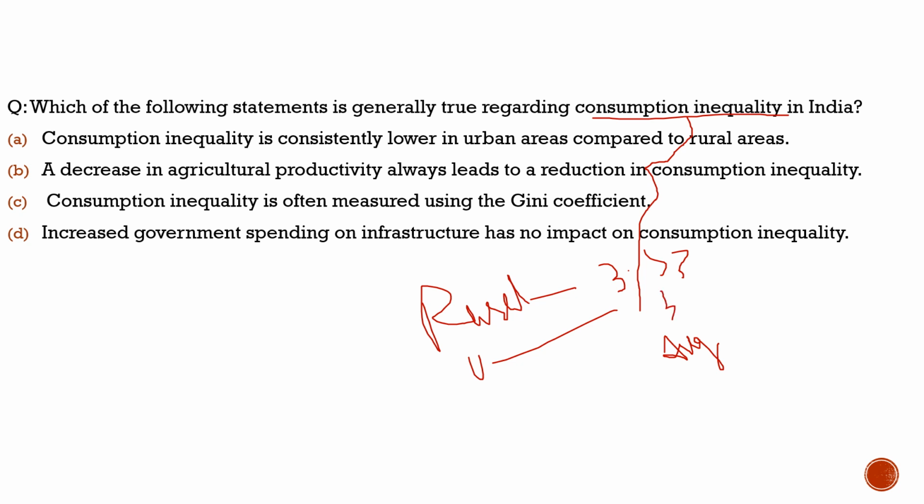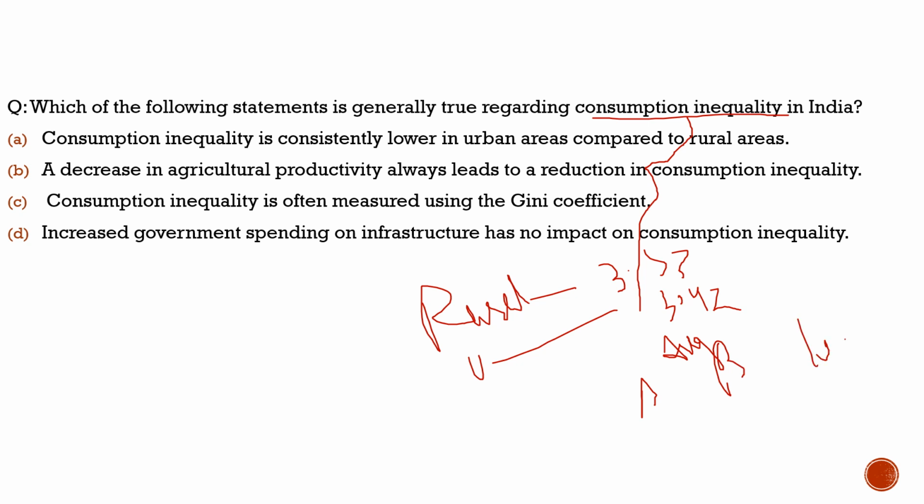So this is what actually was the main point to be discussed here. This inequality which was there in consumption is now seen to be decreasing with time. The consumption inequality between rural India and urban India is decreasing. This is what the concept is about. If we try to understand in more detail what this consumption inequality is, I will give an example here. For example, there are two persons, A and B, and both are earning 100 rupees.